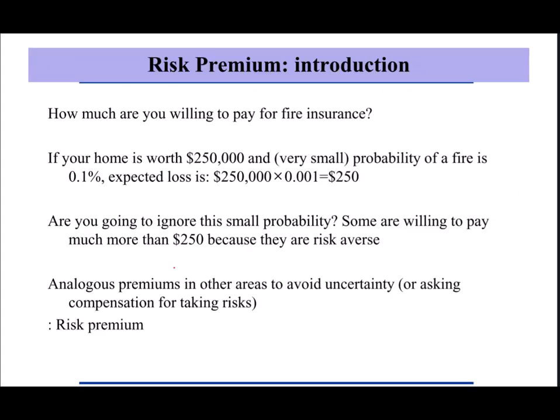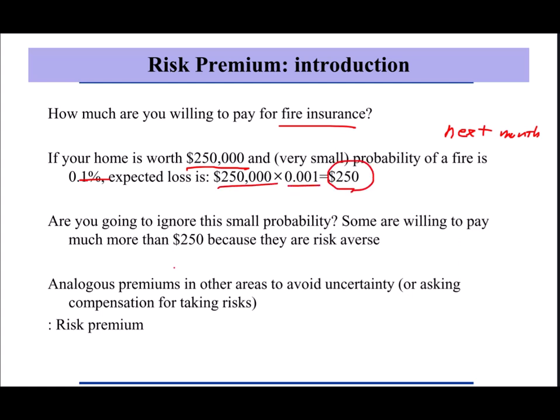Let's talk about the capital asset pricing model, CAPM, and risk premium. So what is the risk premium? Let's use an example. How much are you willing to pay for fire insurance? Let's say your home is worth $250,000 and you see a very small probability of a fire in your home for the next month, 0.1%. So the expected loss for the next month is $250,000 times 0.001, so $250.